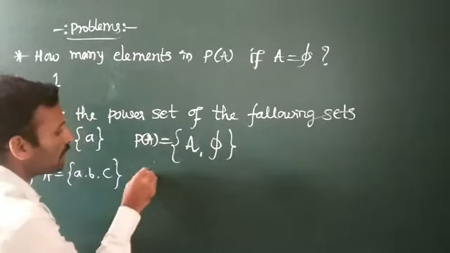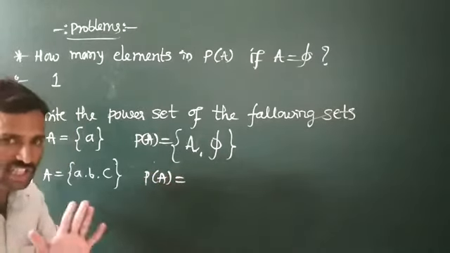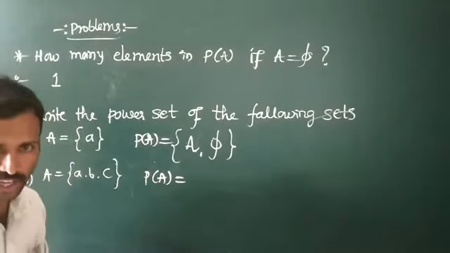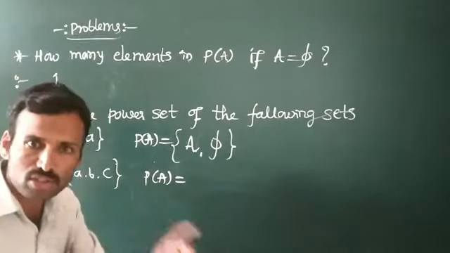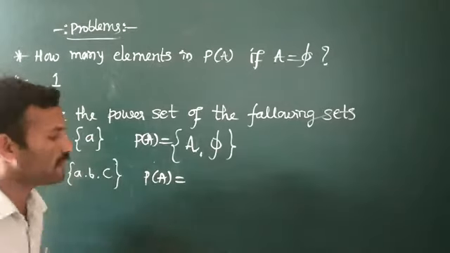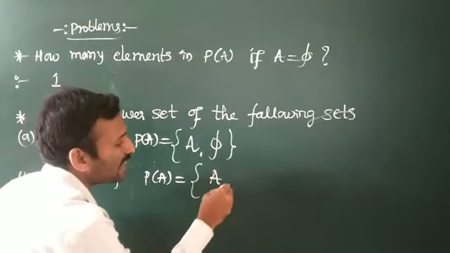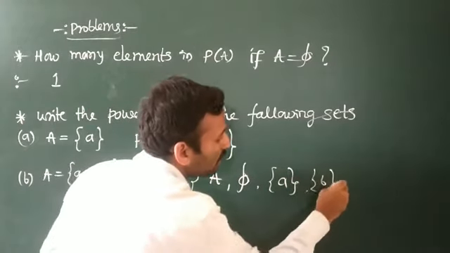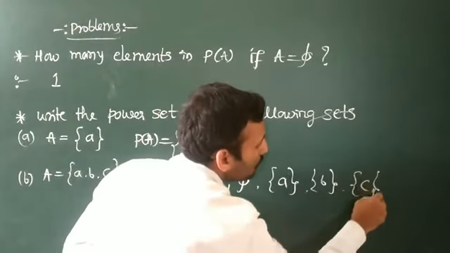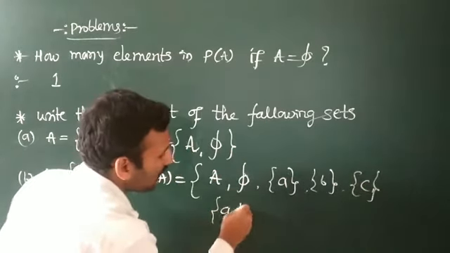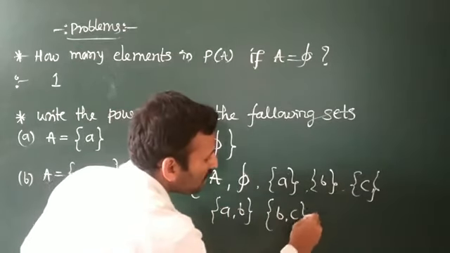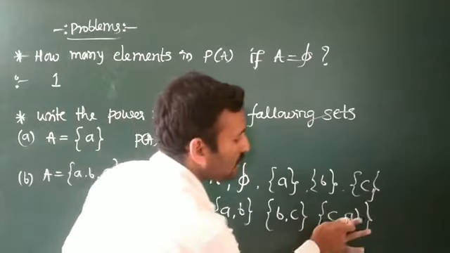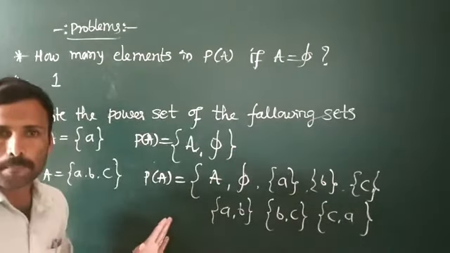In a similar manner, A having 3 elements, in general, the power set of A has 2 raised to 3 elements, that is 8 elements. What are they? The total set A, the empty set, then singleton {a}, singleton {b}, and singleton {c}. Then the sets {a, b}, {b, c}, and {c, a} are the elements in the given power set of A.